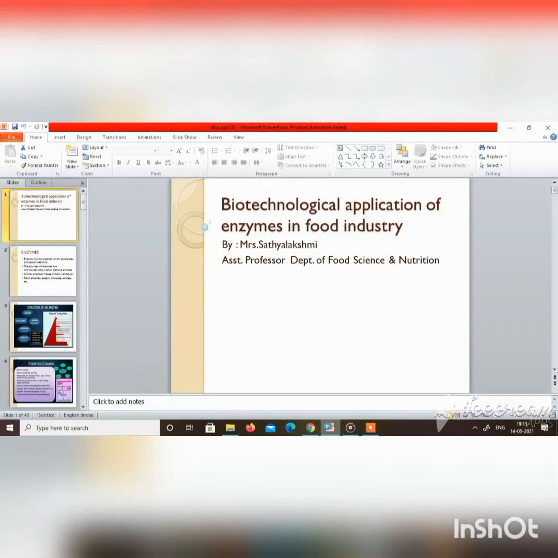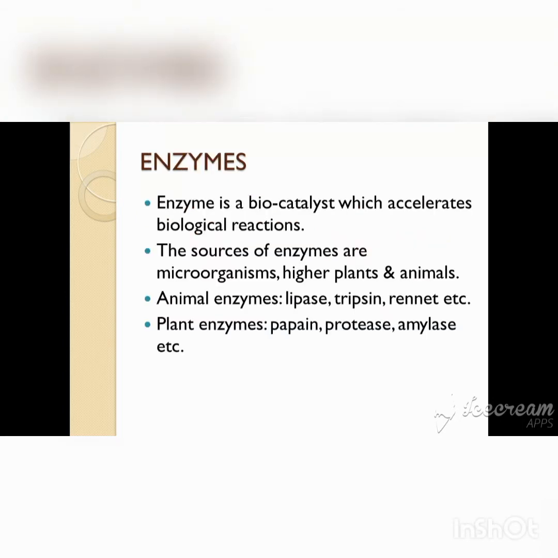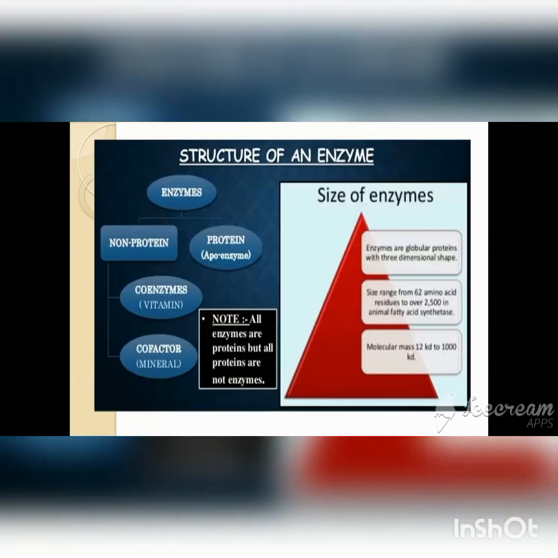Good morning. Today we are going to see about enzymes in biotechnology. Enzyme is a biocatalyst which accelerates biological reactions. The sources of enzymes are microorganisms, higher plants and animals. Lipase, trypsin and rennet are examples of animal enzymes, and papain, protease and amylase are examples of plant enzymes.